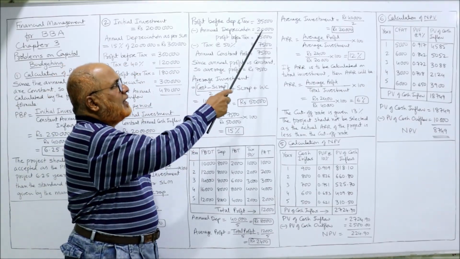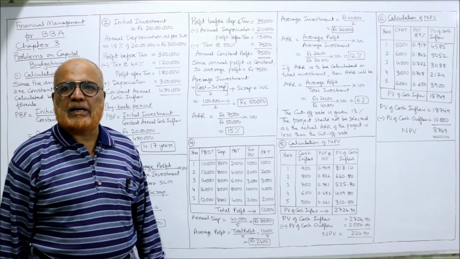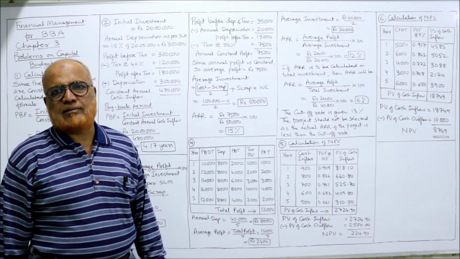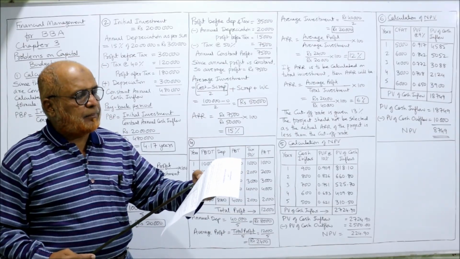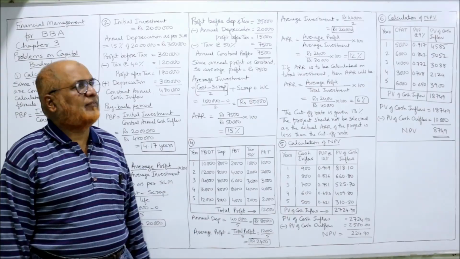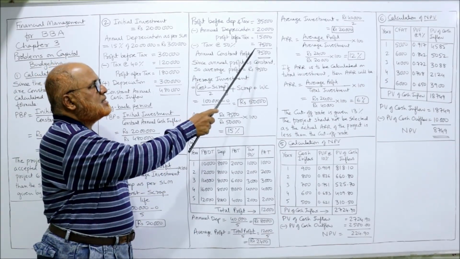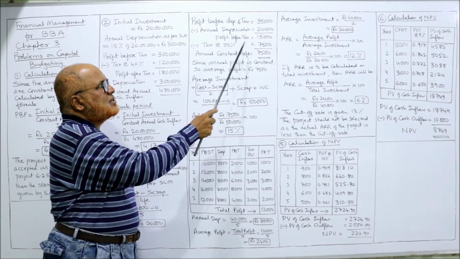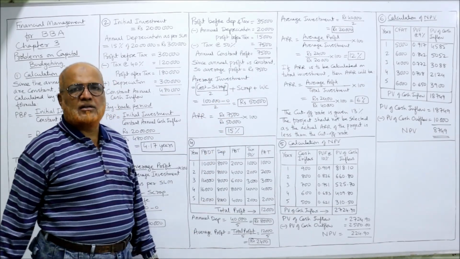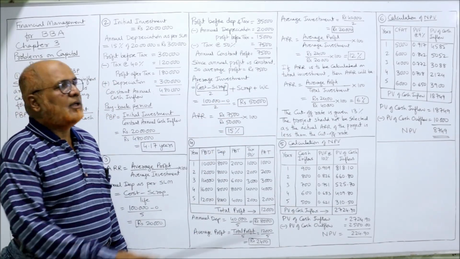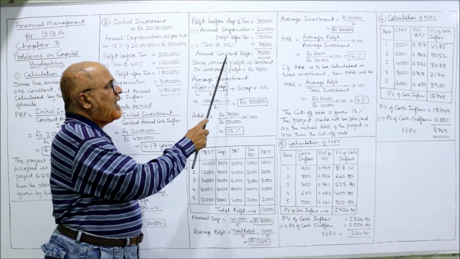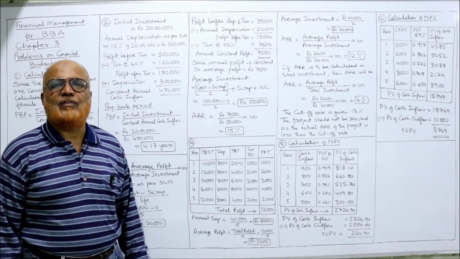So 35 minus 20, 15,000 is the profit before tax. Deduct tax. The tax rate is given as 50% in the problem. Less tax 50%, 7,500. 50% of 15,000 is 7,500. Deduct 7,500. So remaining 7,500 is the annual constant profit.